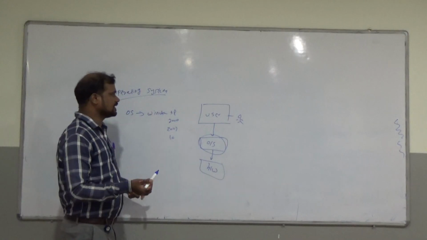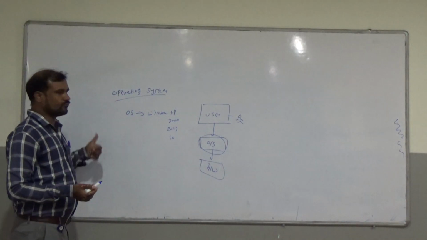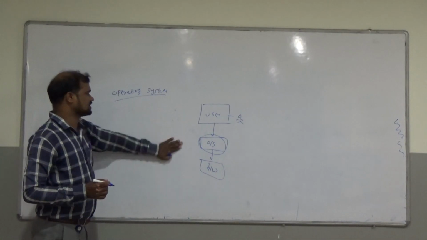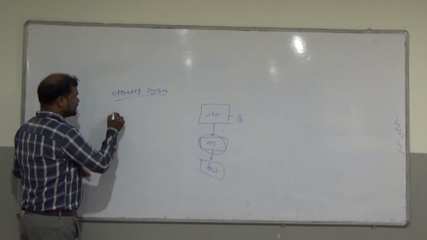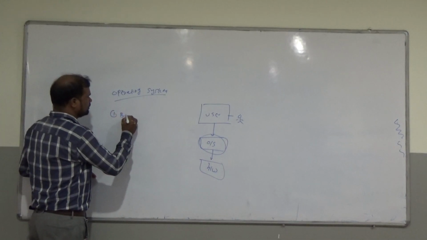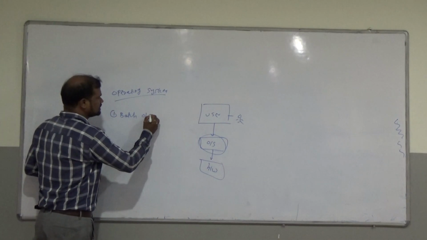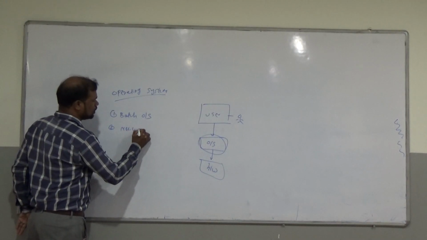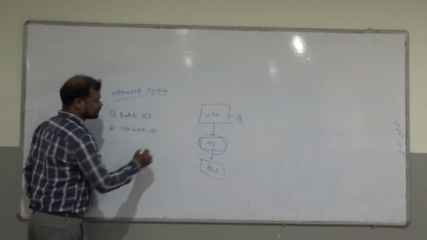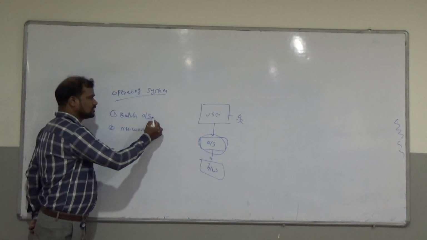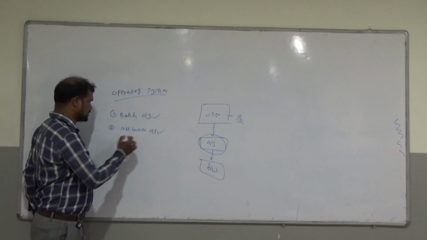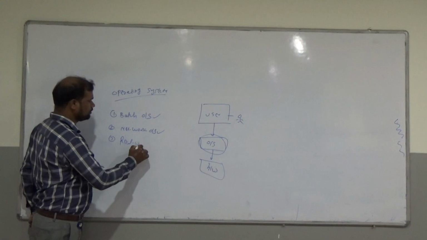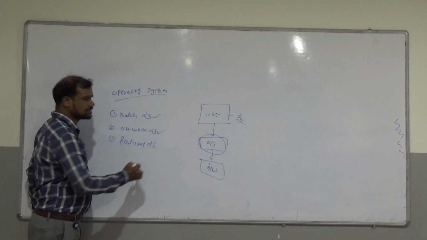Next we discuss types of operating system. There are so many types. First is batch operating system. Second is network operating system. Third is real time operating system.